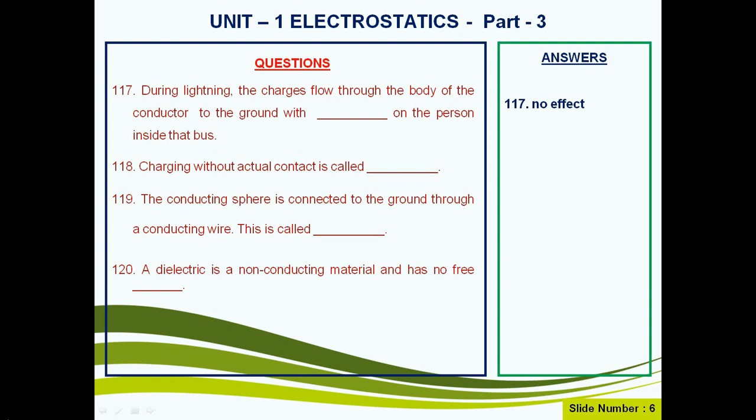Question number 118. Charging without actual contact is called as electrostatic induction. Question number 119. The conducting sphere is connected to the ground through a conducting wire. This is called grounding. Question number 120. A dielectric is a non-conducting material and has no free electrons.